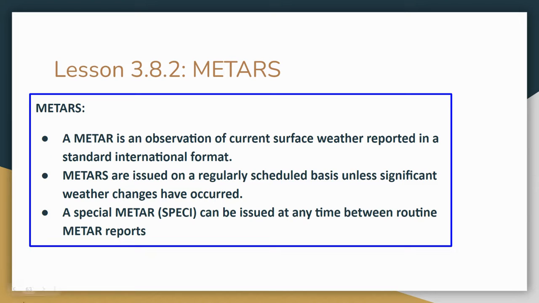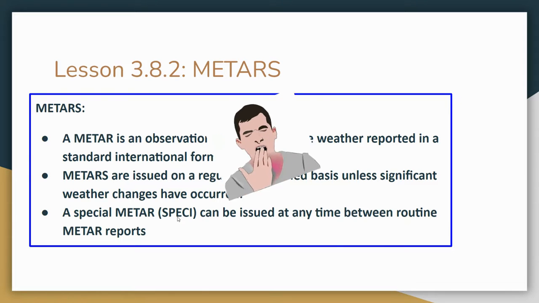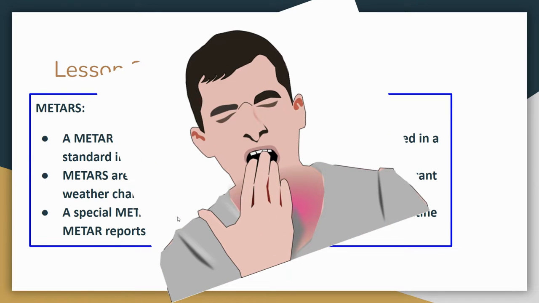And here you'll see a little symbol in there if it's not in that regularly scheduled time frame, and we'll talk about that later. TAFs, on the other hand, are a forecast. So METAR is what's the weather right now at this airport. TAF is what the weather is going to be like in the next 18 to 30 hours or whatever it might be. All right, so let's get into how to read METARs.